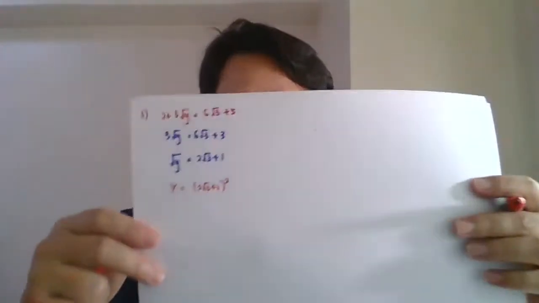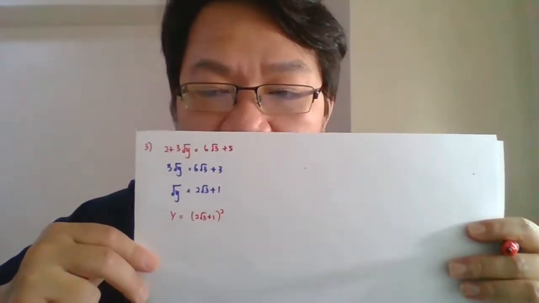Okay, we are talking about solve the problem, right? So Y must become subject. What happened to the square root? Transfer to this side, it becomes square. So korang akan dapat apa sekarang? Y sama dengan berapa kat sini? Okay, Y sama dengan bracket 2 surd 3 plus 1 close bracket square. This is what we are supposed to get.